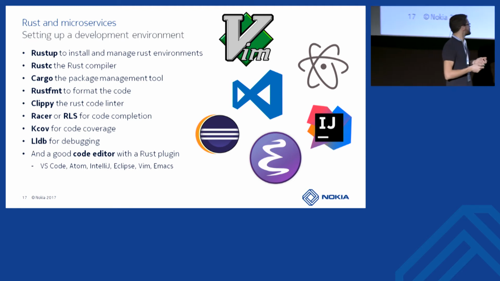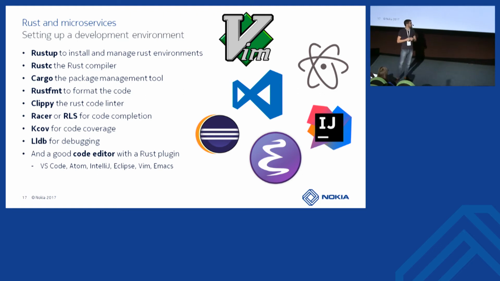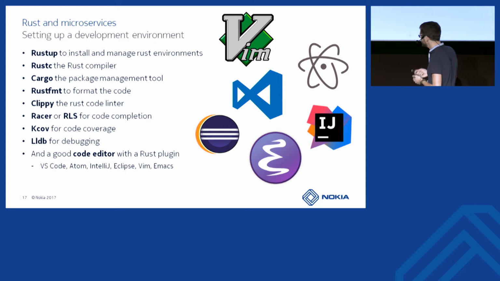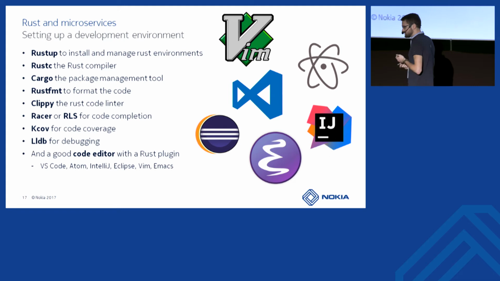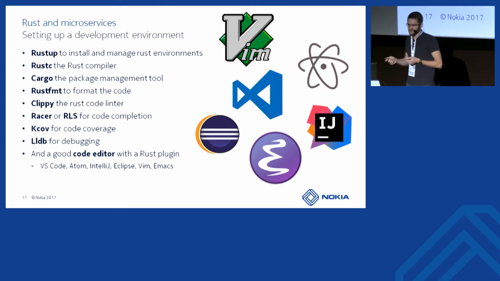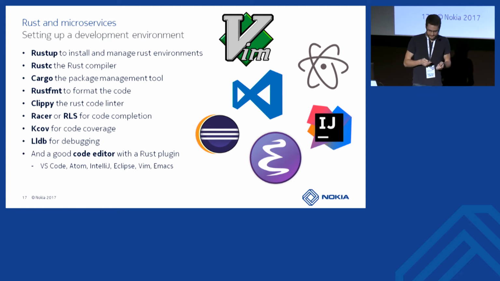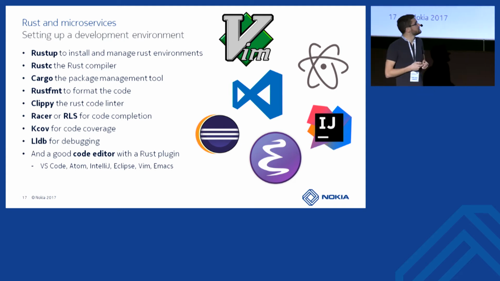So, well, there are already many code editors supporting Rust when you add plugins to them. Just to give you a few of them, we have VS Code, which is the one I currently use. There is Atom, IntelliJ, Eclipse, Vim, Emacs. There is also Sublime Text, and many others. So here, well, we already have a good tooling to start.